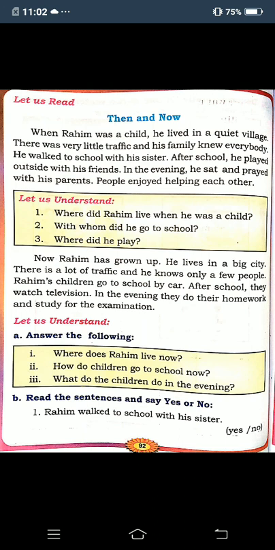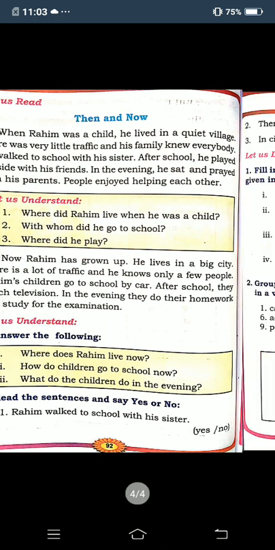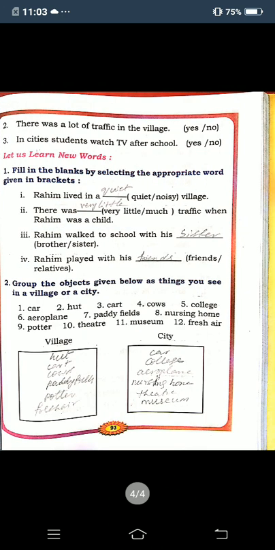Okay, children? Next, here they are given some sentences. You must write yes or no. First one, Rahim walked to school with his sister. So, yes, he was walking with his sister to school. So, for yes, you must put a tick mark. Second one, there was a lot of traffic in the village. No, in the village only little traffic was there. So, you put a tick mark for no. Third one, in cities, students watch TV after school. Yes, they will be watching TV in cities. So, for yes, you put a tick mark.